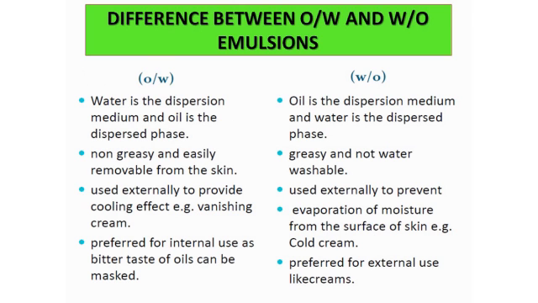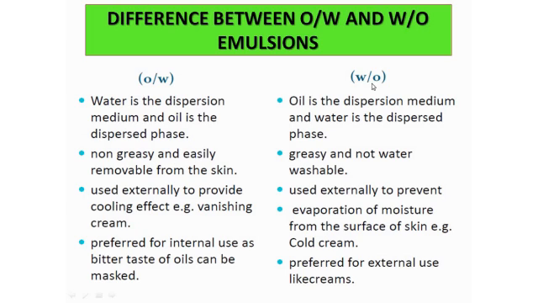Now, the basic difference between oil in water and water in oil type of emulsion. So this is the chart we are going to discuss. In the oil in water type of emulsion, the water is the dispersion medium, right? Because it has a higher volume, whereas in the water in oil emulsion, the oil is the dispersion medium, and water is the dispersed phase. Here oil is the dispersed phase. Now their physical property: the oil in water type of emulsion is generally non-greasy because water is contained in a high quantity, right? So they are non-greasy and they can be easily removed from the skin.